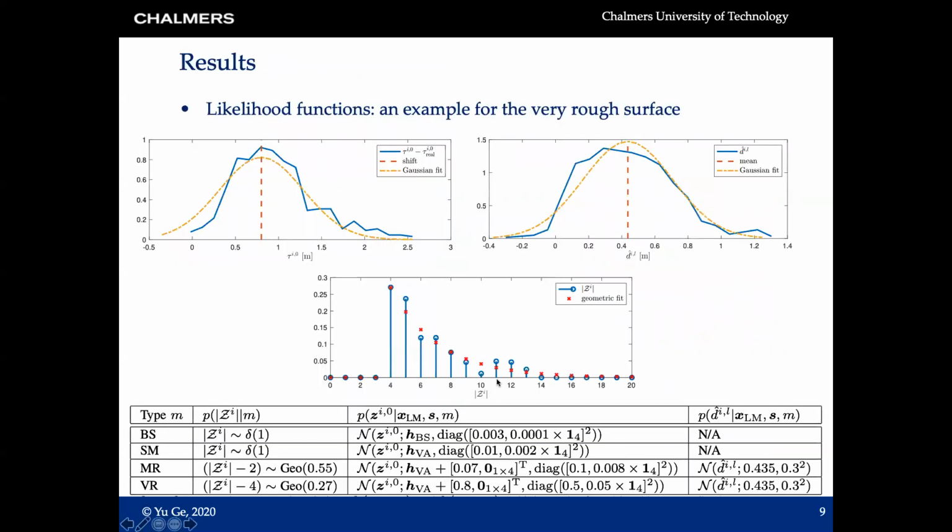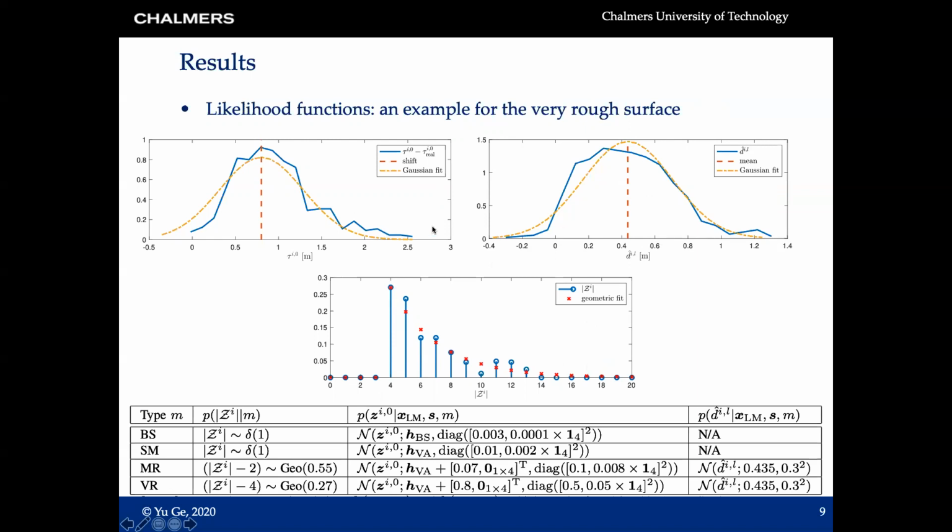We studied the likelihood function. We place the vehicle at different positions, run the simulation many times, collect the measurements, and then study the distributions. Those figures are the distributions of the number of paths, the delay of the first arrival path, and the translated distance of those diffusion paths for a very rough surface. We can see that every time step, we can receive at least 4 paths from this very rough surface.